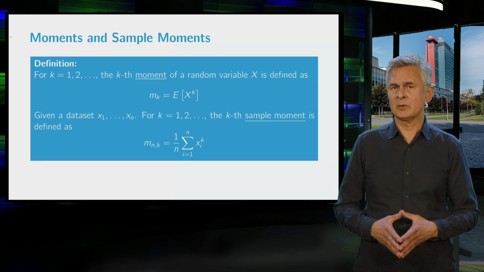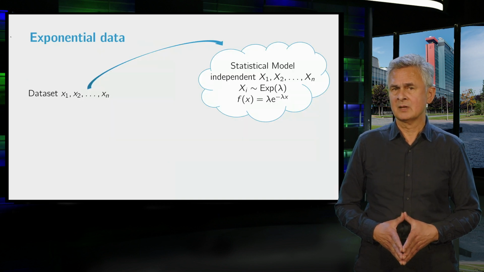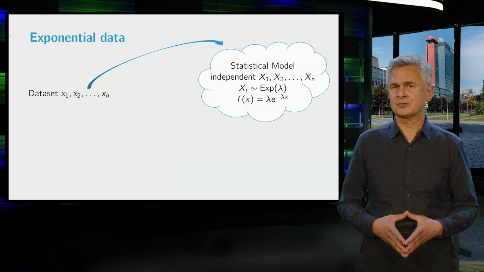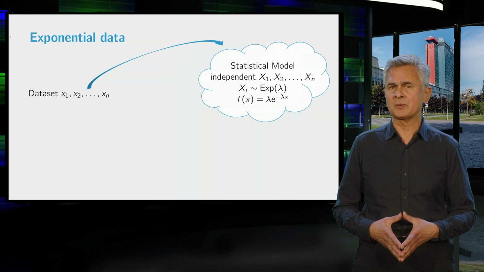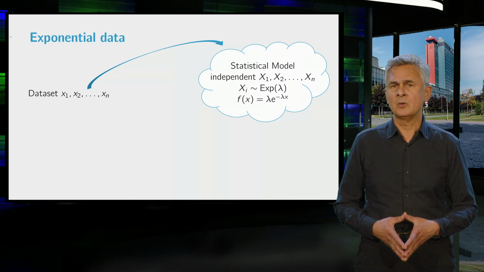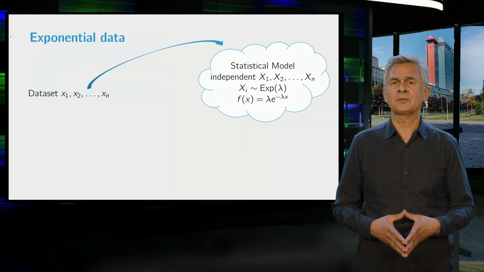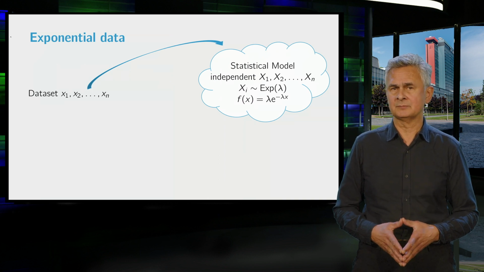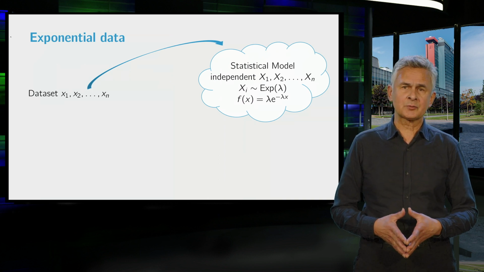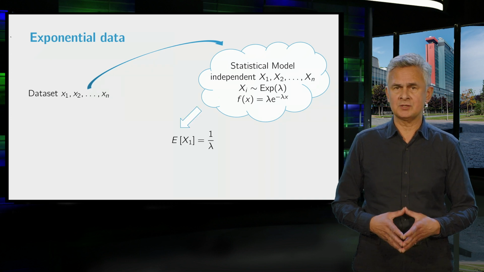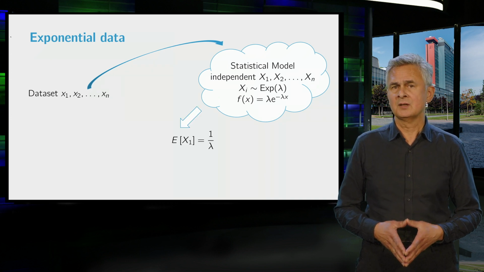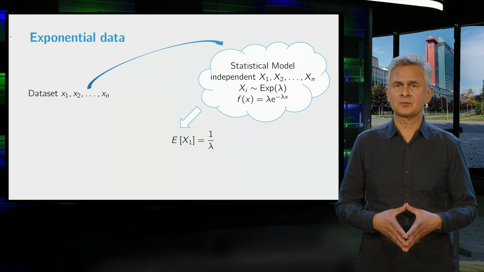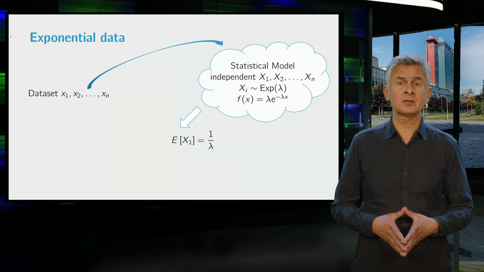Now consider the following example. Suppose that we have observations that are modeled as realizations of independent random variables with an exponential distribution with unknown parameter lambda. The estimate for lambda can be found by the following procedure. Step 1 is to express the first moment of the model distribution in terms of lambda.